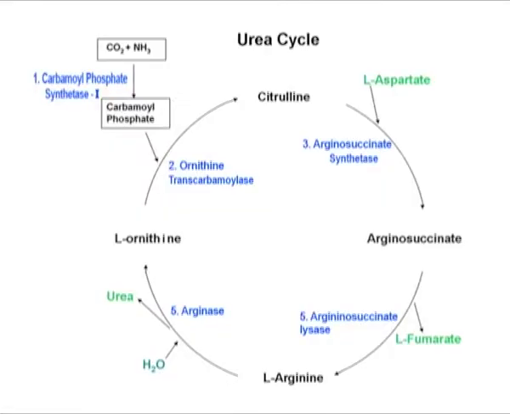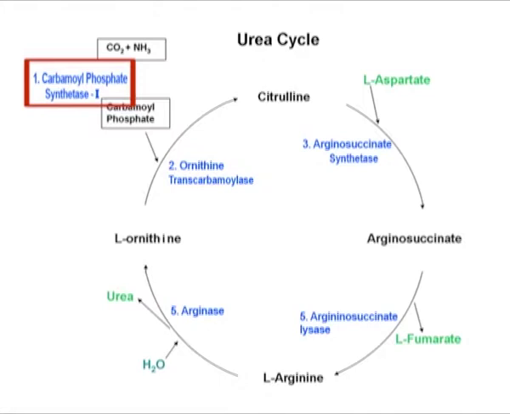The overview of the cycle is that amino acids get deaminated to release ammonia during amino acid catabolism. This ammonia combines with carbon dioxide and adenosine triphosphate inside the mitochondrial matrix to form carbamyl phosphate in the presence of carbamyl phosphate synthetase 1.